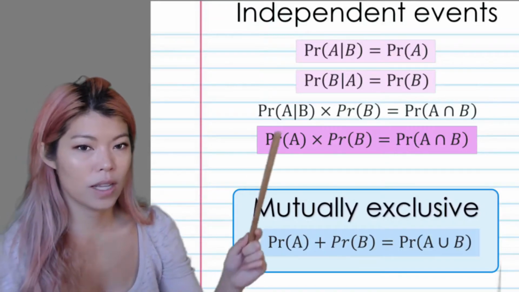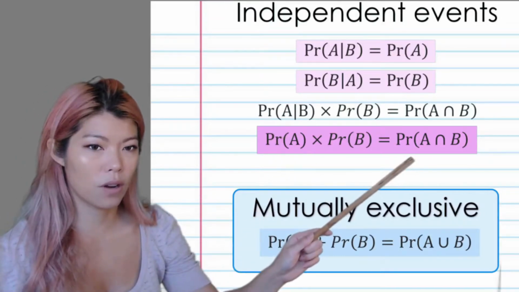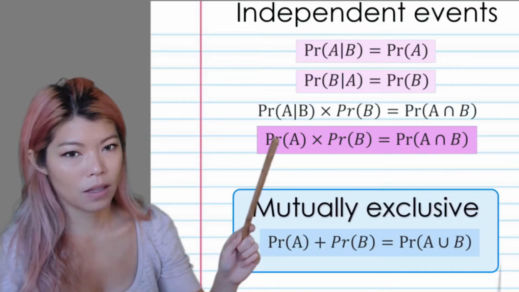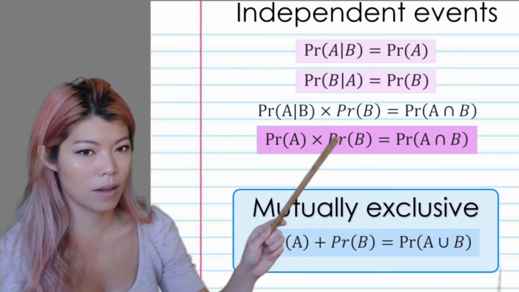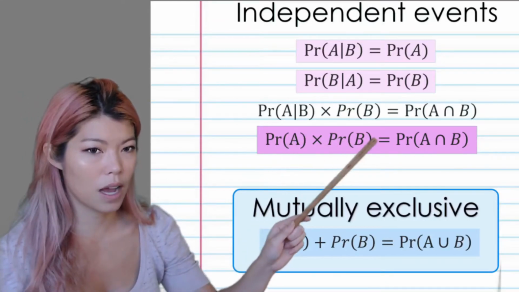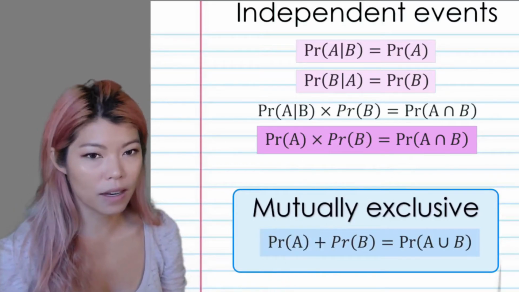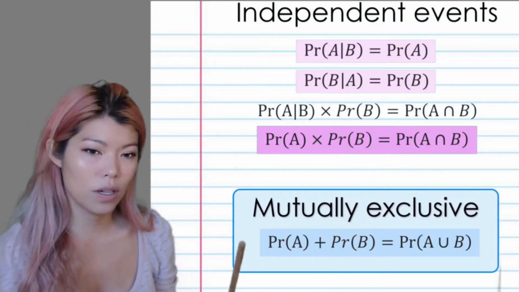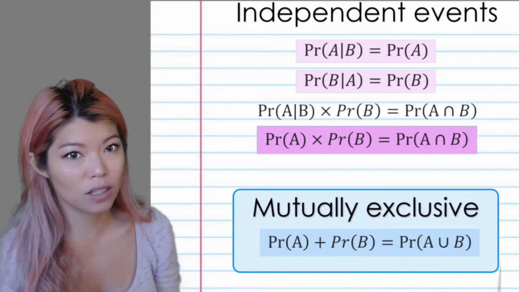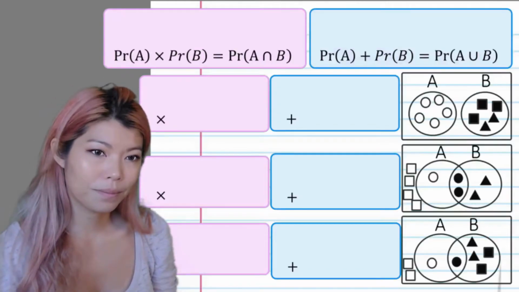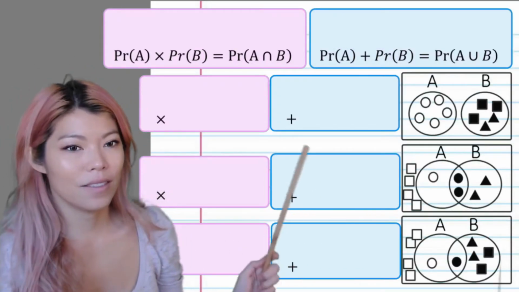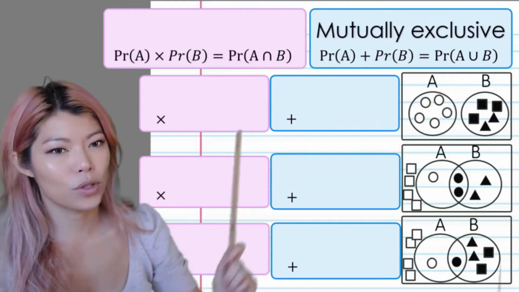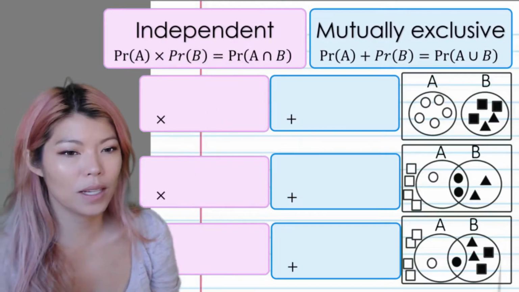So before with the coin toss, we can see that the intersect of a quarter, tossing heads twice, is the same as tossing the first time heads, a half, and tossing the second time heads, a half times a half is a quarter. They were independent events. So we're going to use this line to test, are you independent? And we're going to use this line to test, are you mutually exclusive? Let's have a look. Okay, let's test if they are mutually exclusive or independent. So if that's true, then it's going to be mutually exclusive. And if that's true, then they're independent.